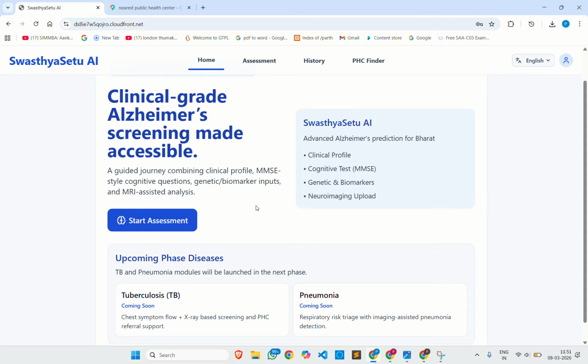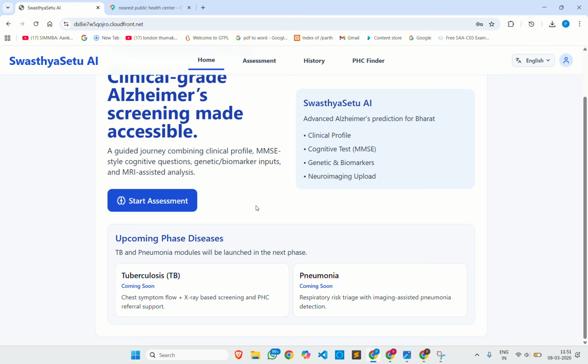So, we, the team Hack the Box, and this Swasthya Setu AI, our vision is to move healthcare from reactive treatment to proactive AI-powered early detection. The future scope would be the upcoming phases, diseases like tuberculosis, pneumonia, and more. So, to conclude with the final statement, our vision is to move healthcare from reactive treatment to proactive AI-powered early detection.